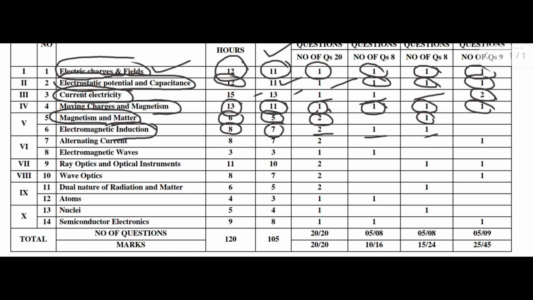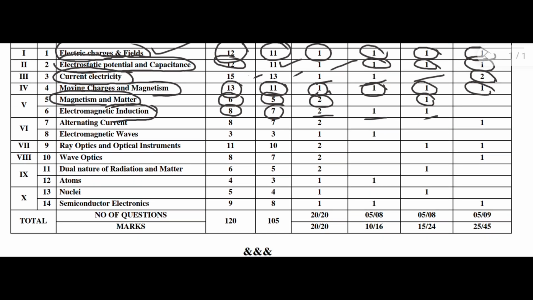Next is chapter 7, Alternating Current, in short AC. Here 8 hours and 7 marks: two 1 mark questions, MCQ as well as fill in the blank, and one 5 mark question. Here you may get a problem as the 5 mark question.